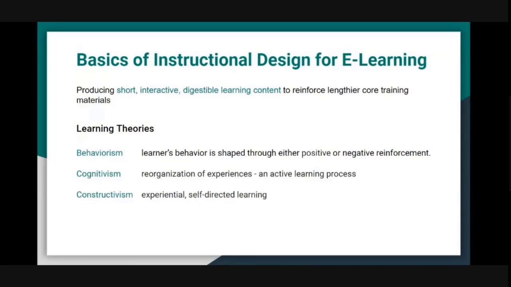That means they will always assume that when we are teaching a new topic, the learner should be able to link it with some background knowledge they have, and make a connection. The third theory is constructivism. This is primarily focused on experiential learning, self-directed learning, learning by doing something, right? So these are various learning theories which inform how various teaching models come up.